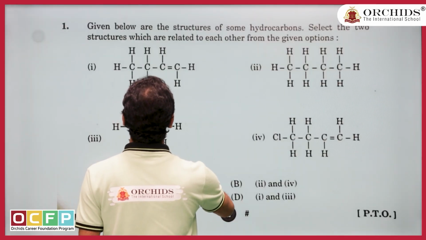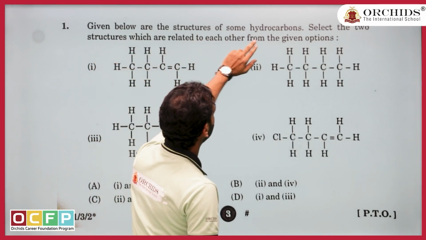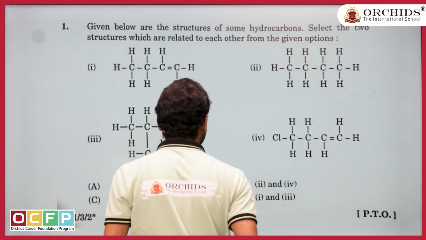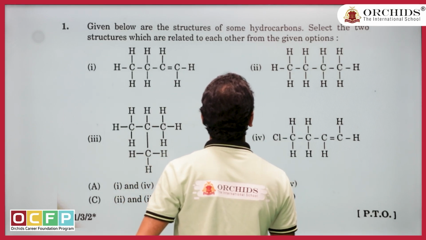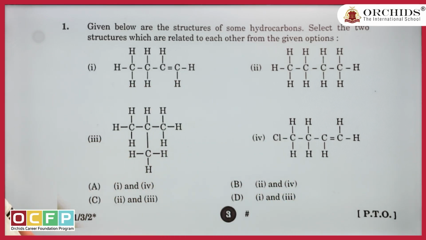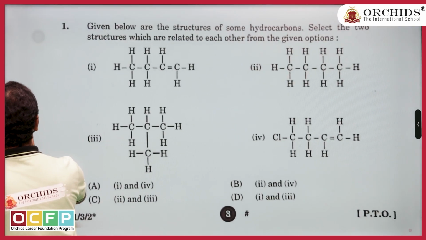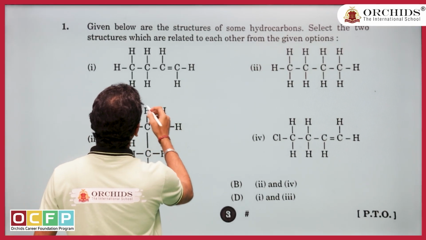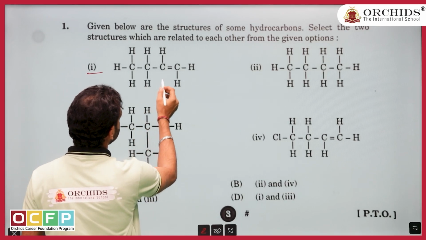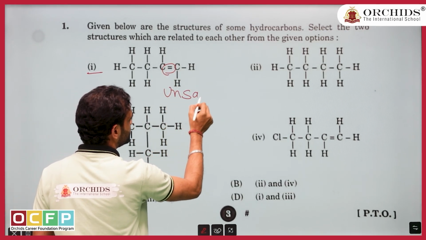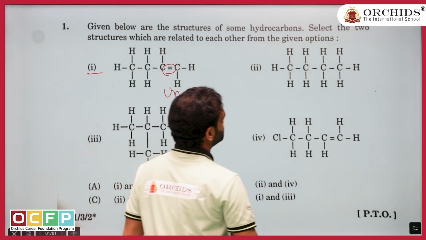Here question number 1 says, given below are structures of hydrocarbons, select the 2 structures which are related to each other from the given options. Let us see option A, what it says. We can see here it is a double bond. So if it is a double bond, it is unsaturated.